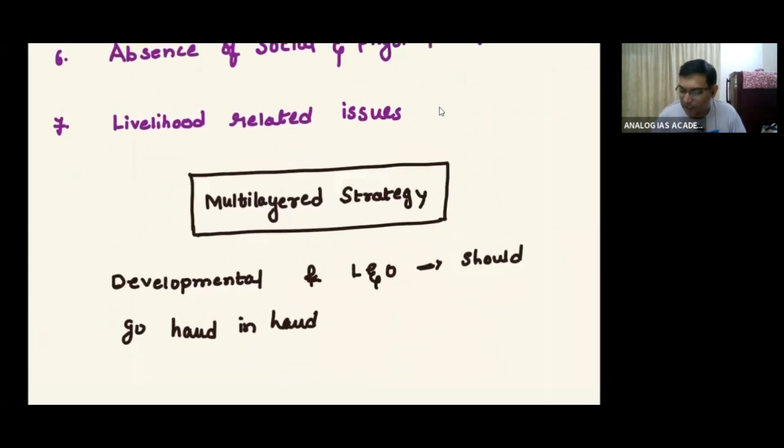Development and law and order should go hand in hand. If one goes and the other is not taking place, then what will happen? Extremism takes place. If development is taking place with no law and order, development will lead to underdevelopment. And if only law and order is taking place with no development, then there will be revolts.